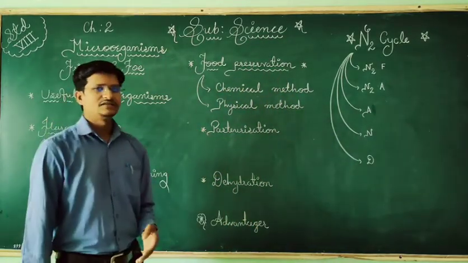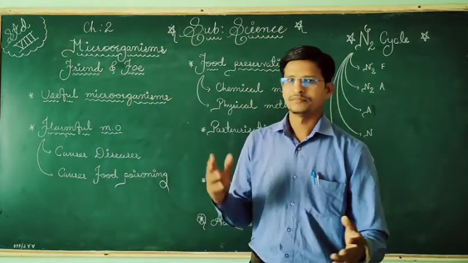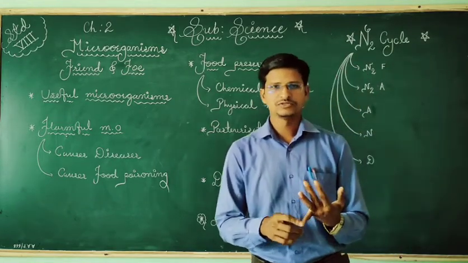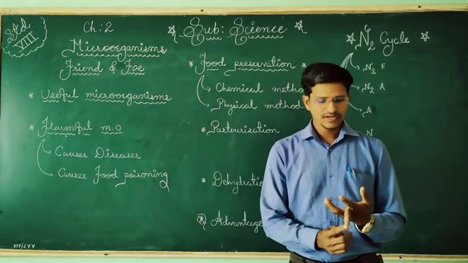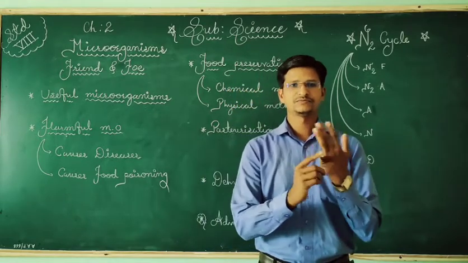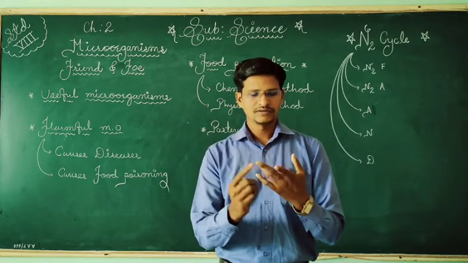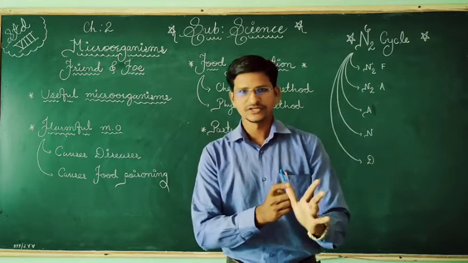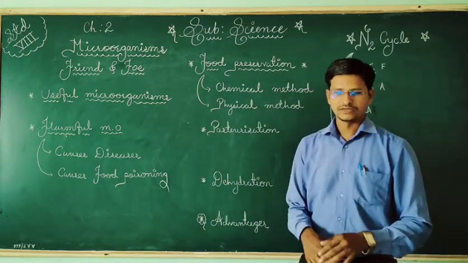Another thing we discussed is the major 5 groups of classification of microorganisms. In that we had discussion about bacteria, viruses, protozoa, algae and, last, fungi. So these are the 5 major groups of microorganisms that we have discussed.